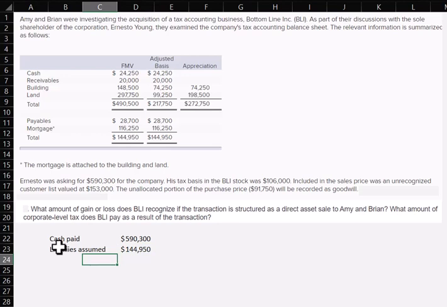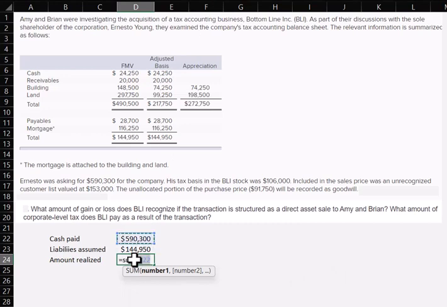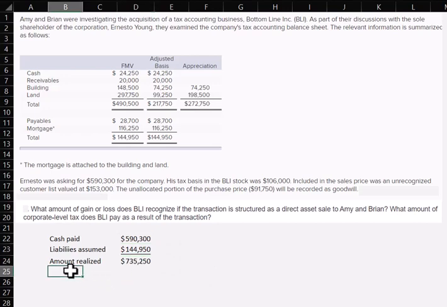Okay, if we add those together, we come up with the amount realized. So we'll go ahead and create just a little sum function here. That gets us $735,250. Now, we've got an adjusted basis.